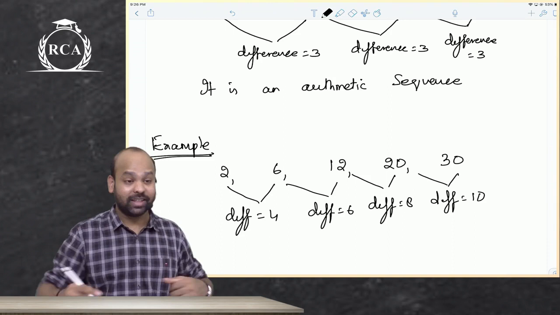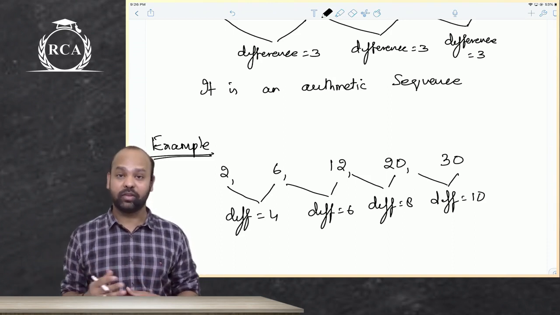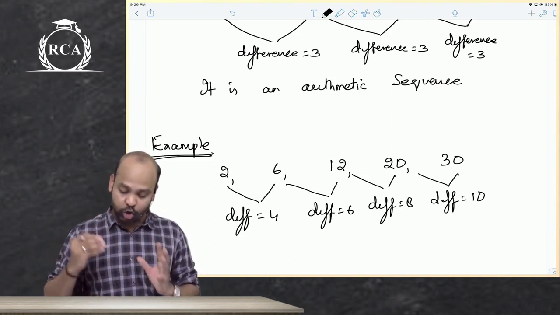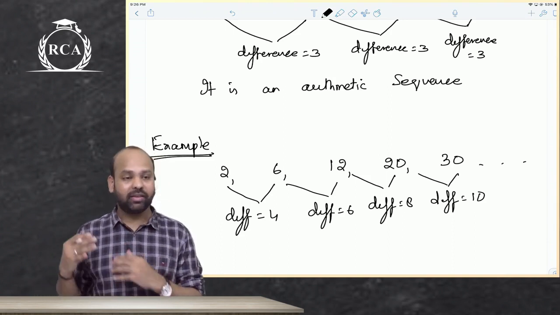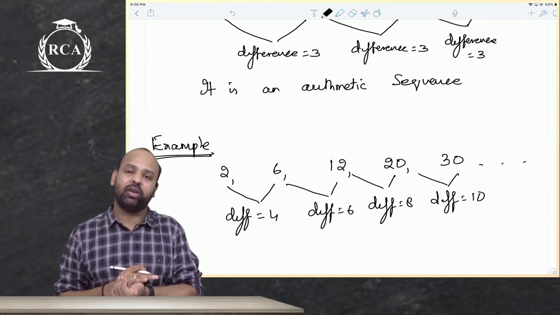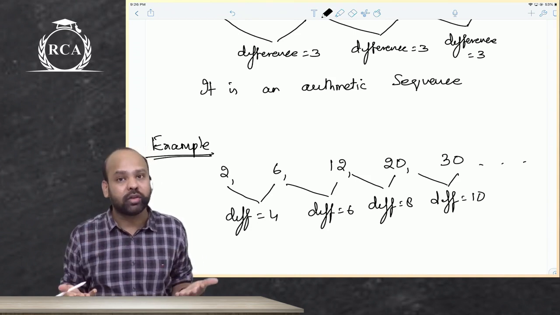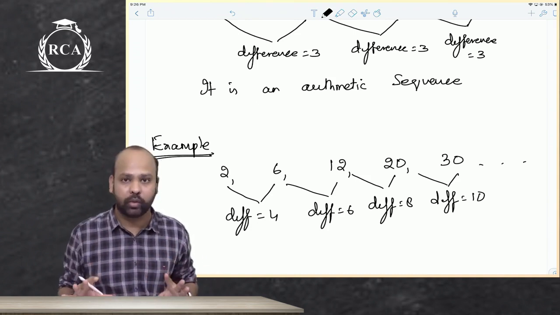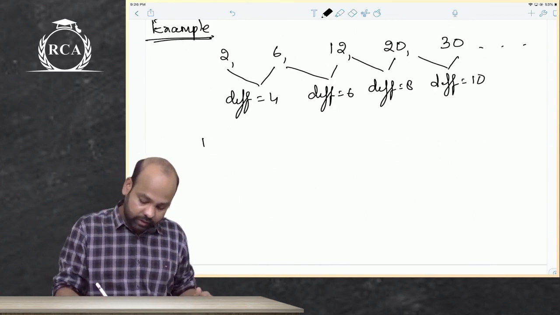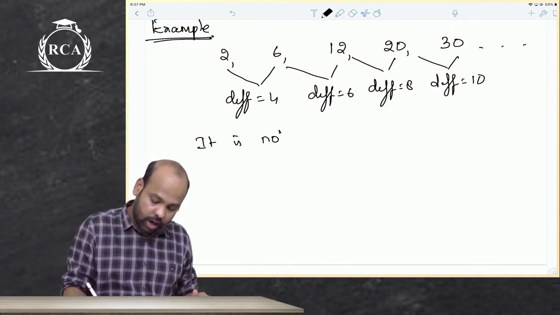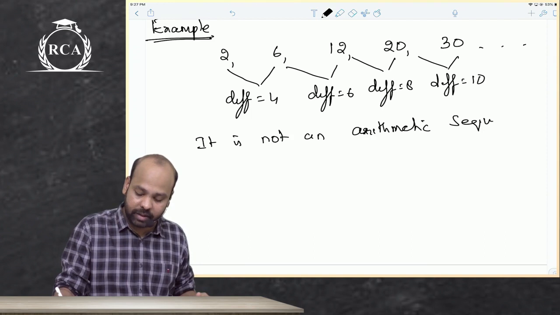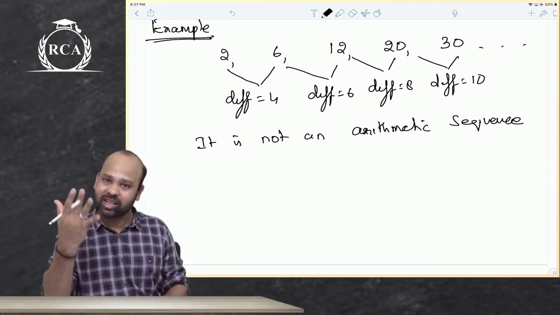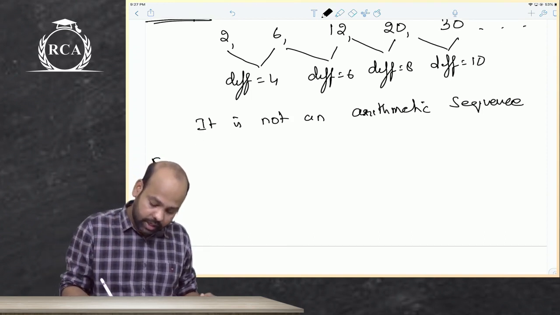Now do not say, sir, the differences are in arithmetic sequence. Good observation, beta, but 2, 6, 12, 20, 30 are not in arithmetic sequence. They're not increasing by a constant value, guys. The difference between any two consecutive terms is not the same throughout the sequence, so it is not an arithmetic sequence. Only if the difference remains the same will it be an arithmetic sequence, otherwise it will not be an arithmetic sequence.